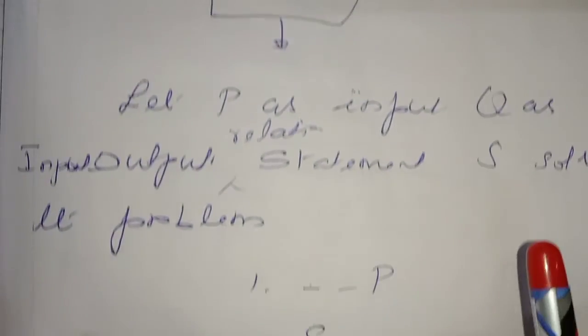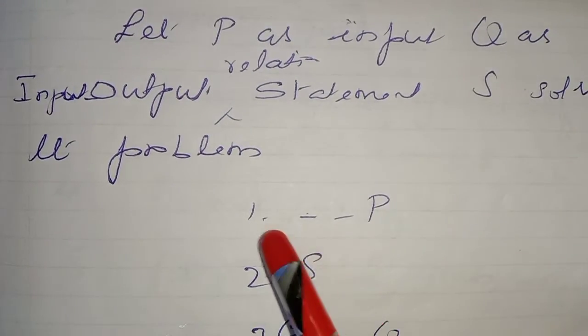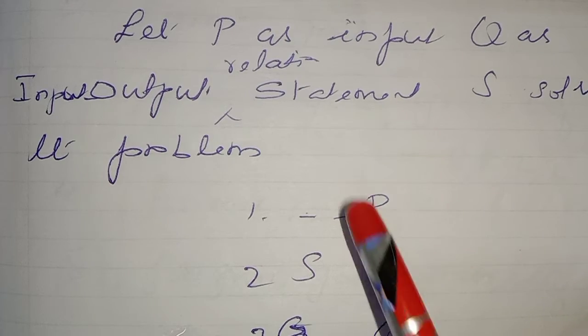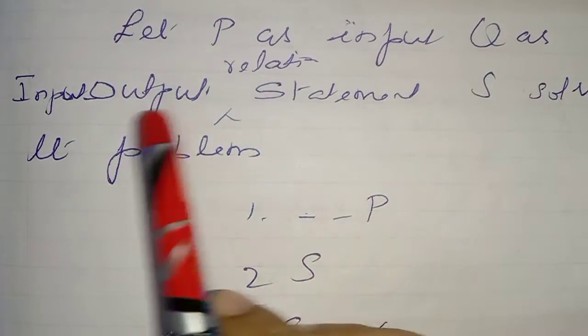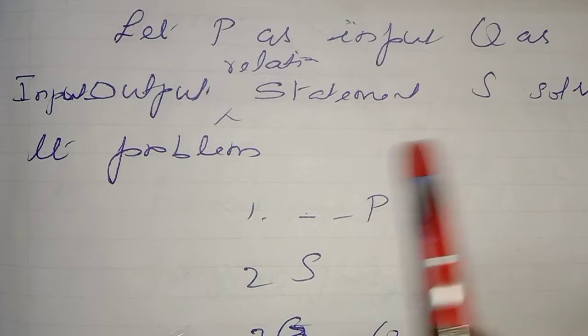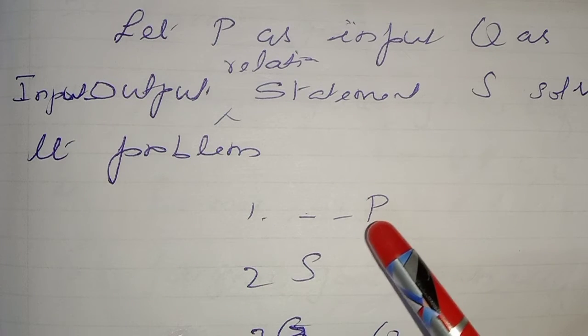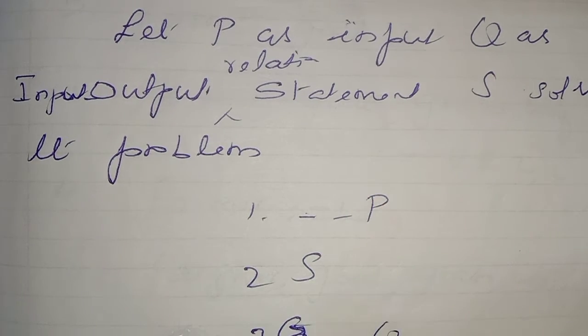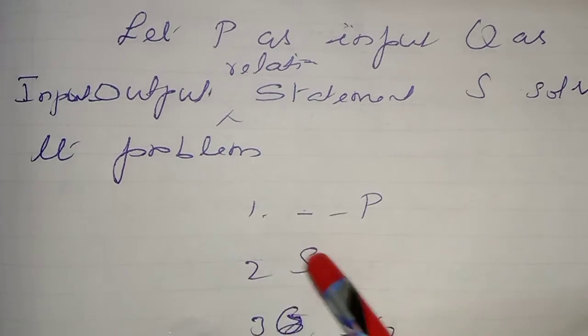See the example. This first line states about input. Let P be the input, Q the input-output relation, and S solve the problem. I told you, input is P, output is Q, S is the algorithm. Already I taught you. Now, did you understand or not? Is it easy to study? Very fascinating concept. That's why I'm emphasizing it. Learn algorithm, beyond that we cannot go.